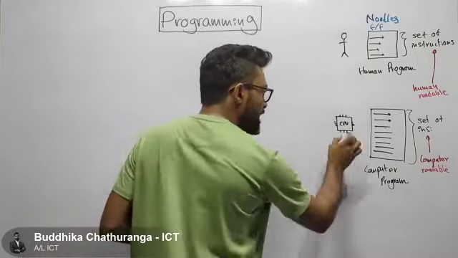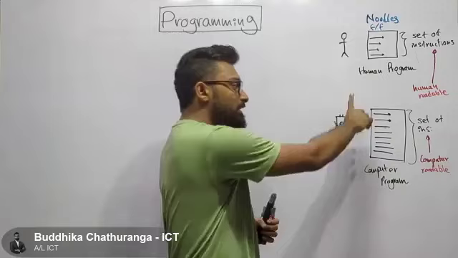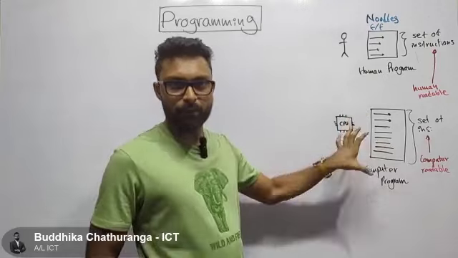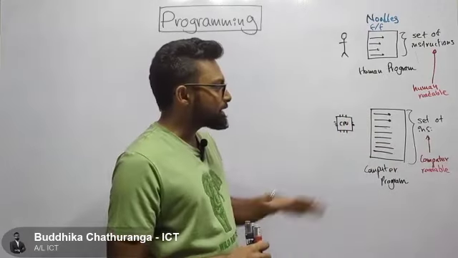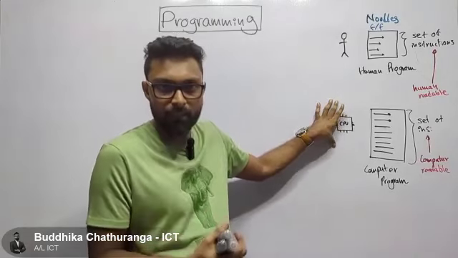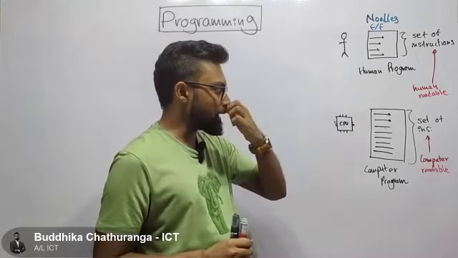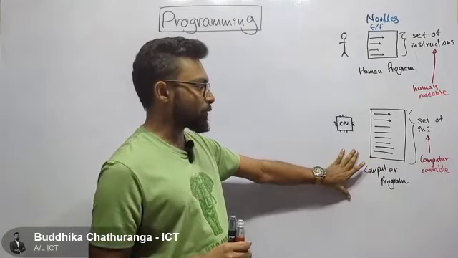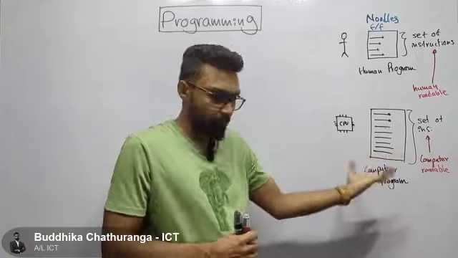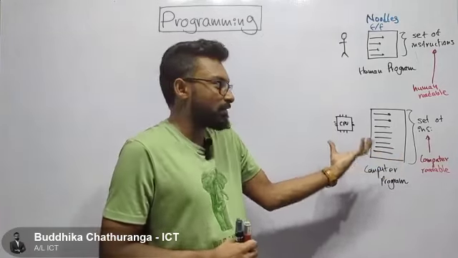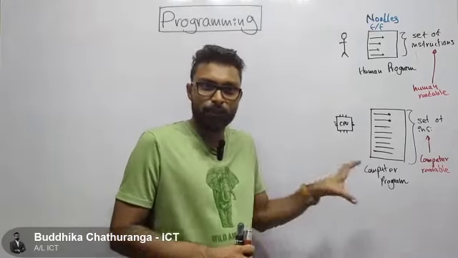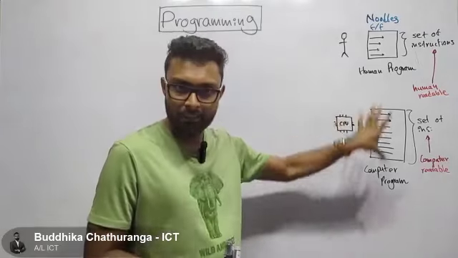Now the processor is the component that is going to execute these instructions. When we say this is computer readable or machine readable, we are actually saying this program is processor readable, or CPU readable. That's what we mean when we explain a computer program: a set of instructions written in a way that a computer can understand. When we say the computer can understand, we are talking about the CPU, because the CPU is the one going to execute these instructions.